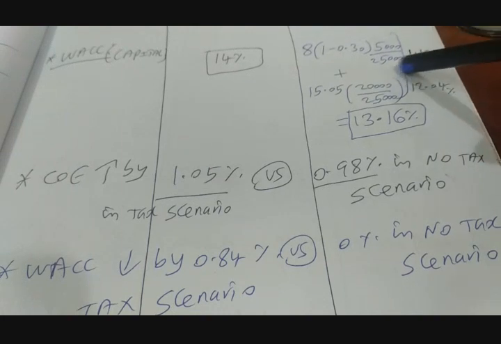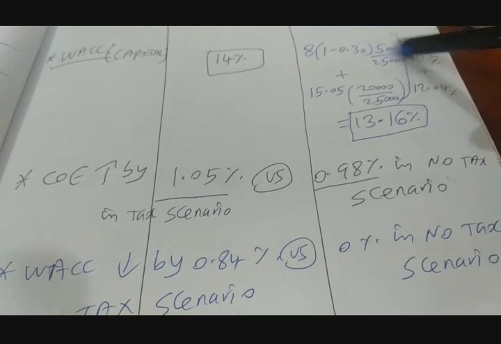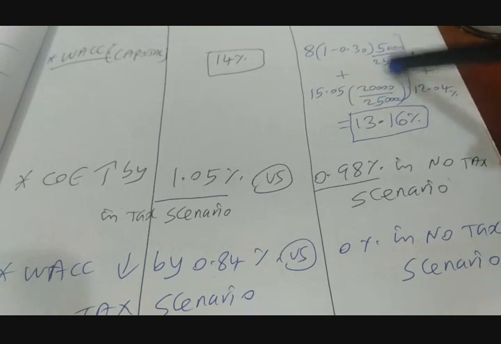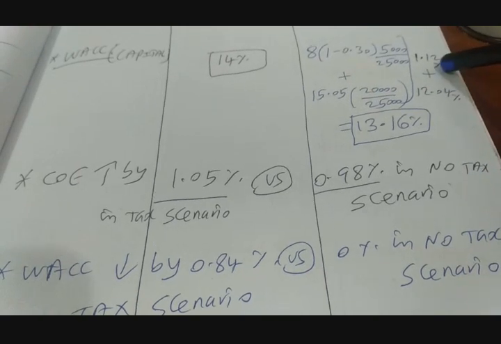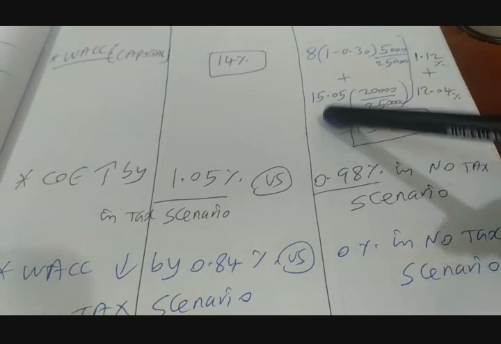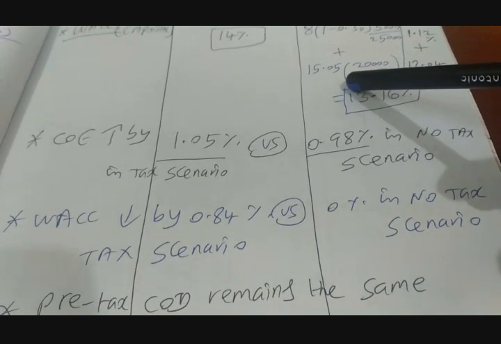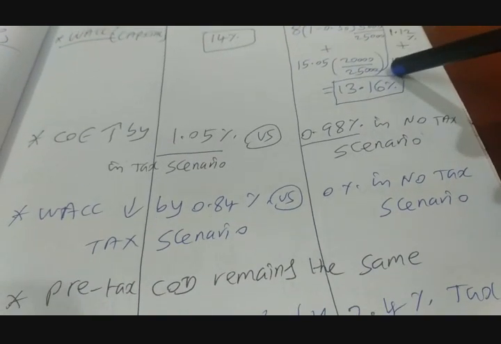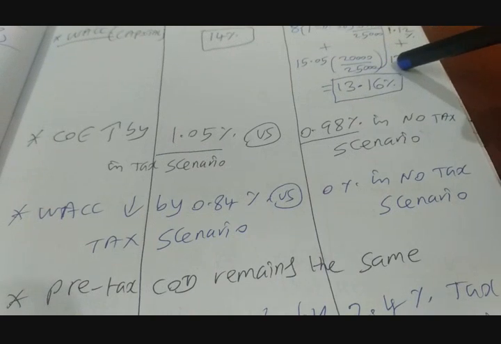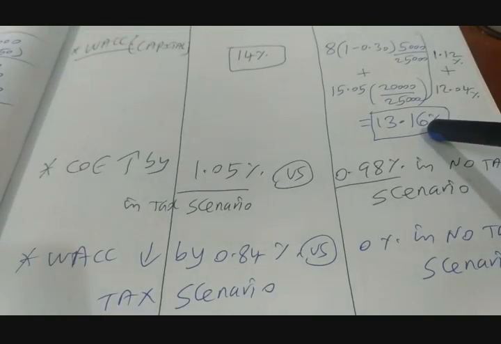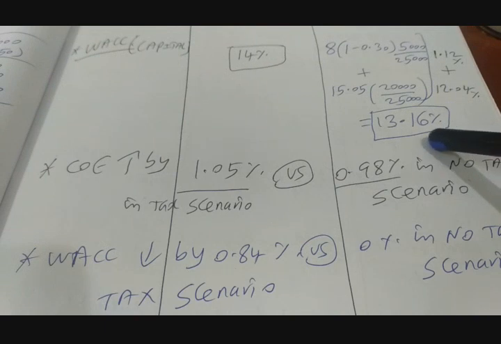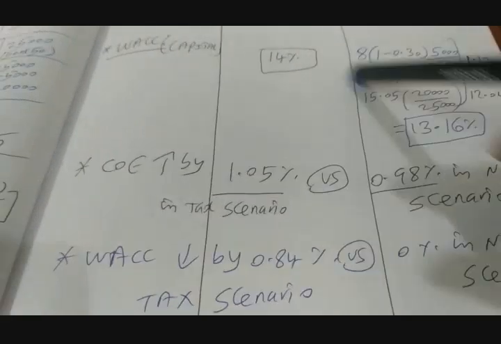That is 5,000 divided by 25,000 crores. 5,000 is the new borrowing. 25,000 crores is the total value of the firm. So that gives you weighted cost of debt of 1.12% plus cost of equity revised 15.05 into equity by value, 20,000 by 25,000, gives you revised weighted cost of equity of 12.04. Add these two, that is giving you your WACC for the recap option. So that is 13.16%, right? Yeah, please look at the right numbers, guys.